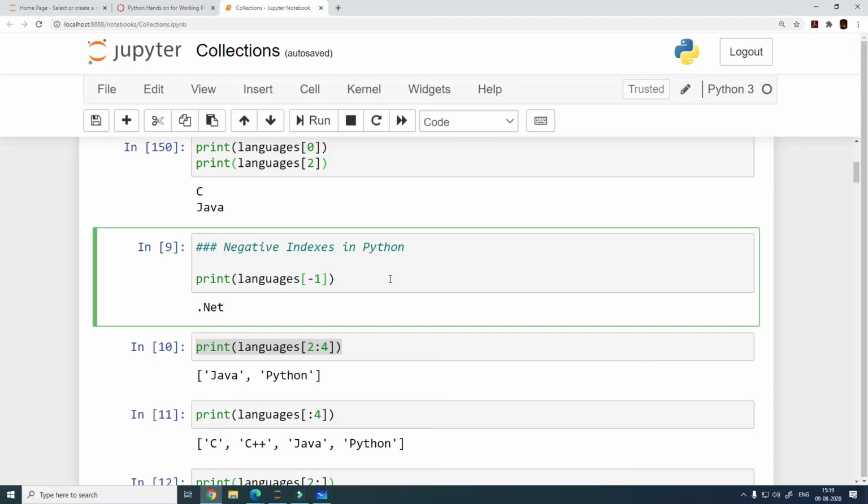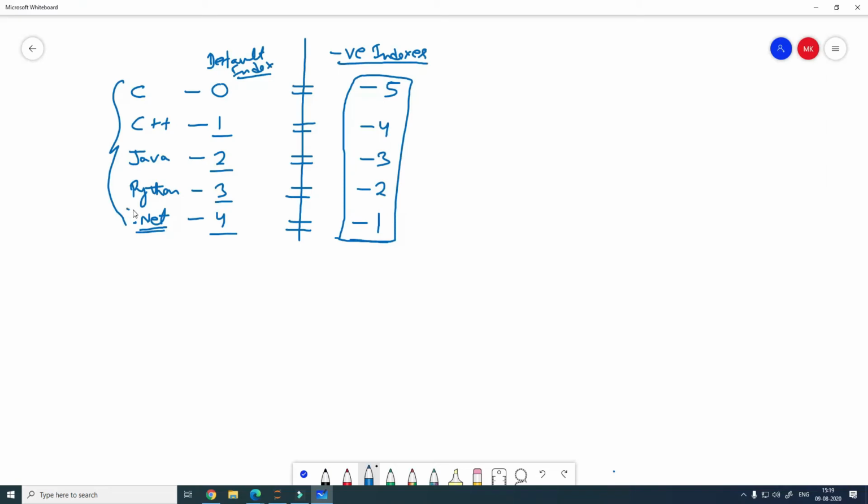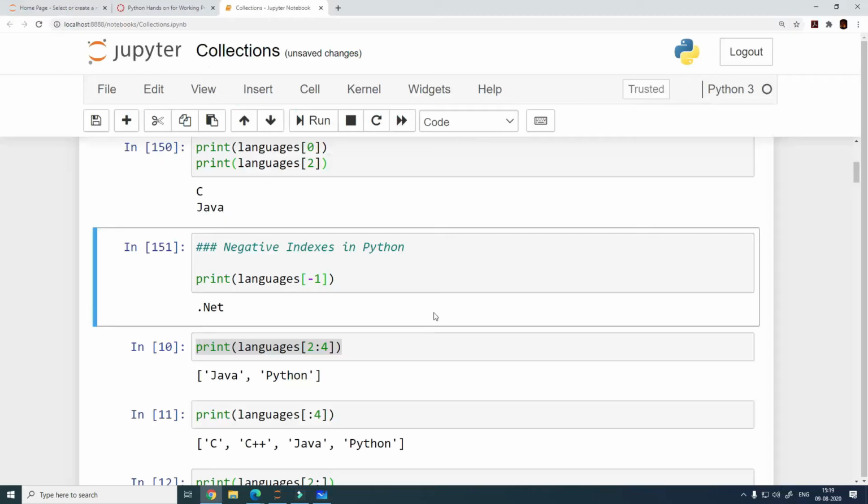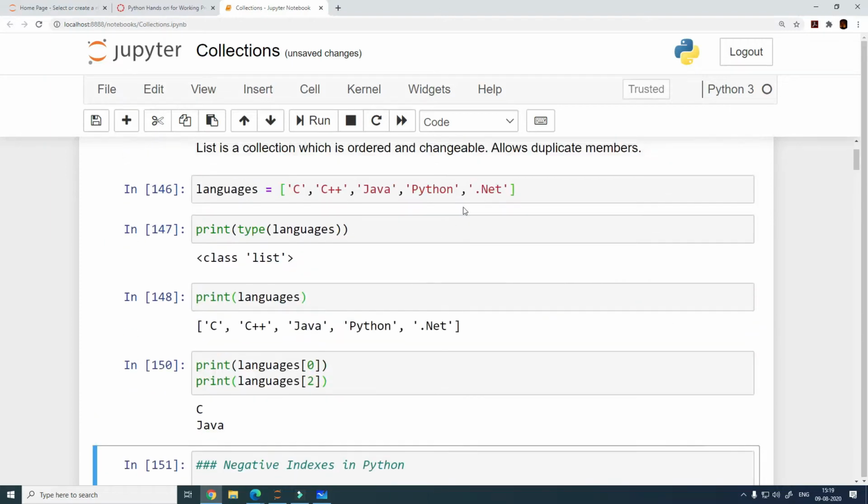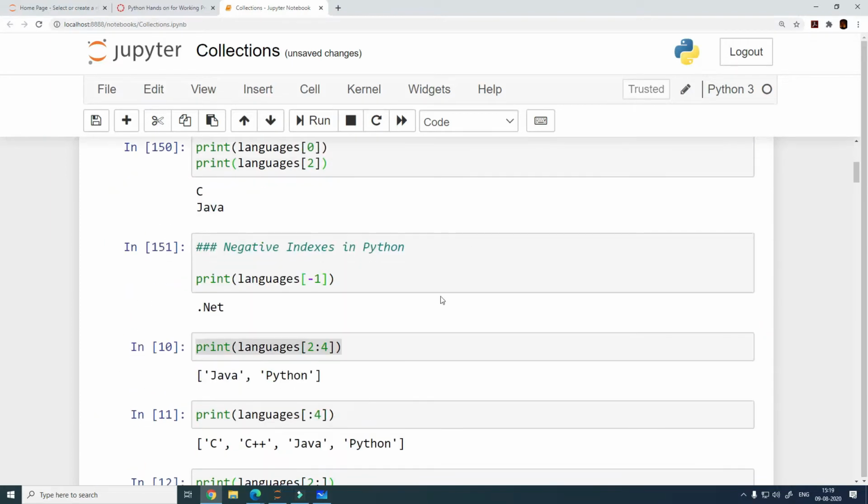So when you print languages[-1], this is going to print, like I showed you, the last element. This is what it shows us. See, this is my last element.